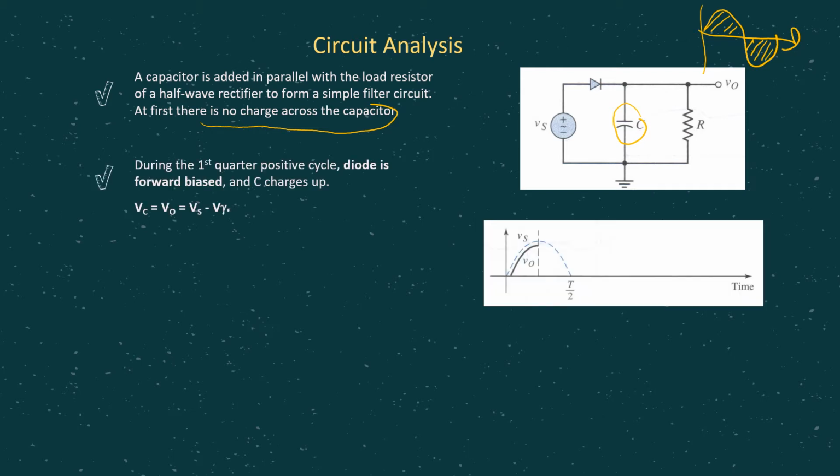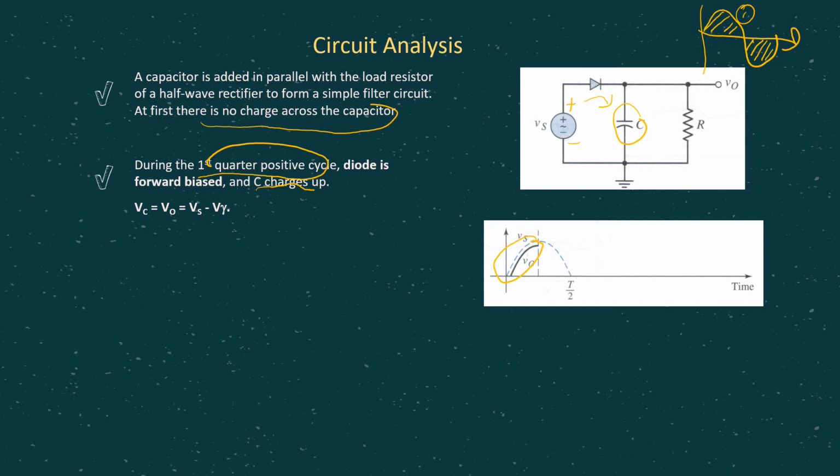When we consider the positive half cycle, let's have a look at the first quarter of this positive cycle. At this time the voltage Vs starts from 0 until the peak value. At this time, the diode is forward biased, because remember we can represent Vs as positive and negative like this. So we have a forward bias connection, and the diode will be on. So there will be a closed loop, and current flowing through the capacitor. At that time we can say the capacitor is charging up.